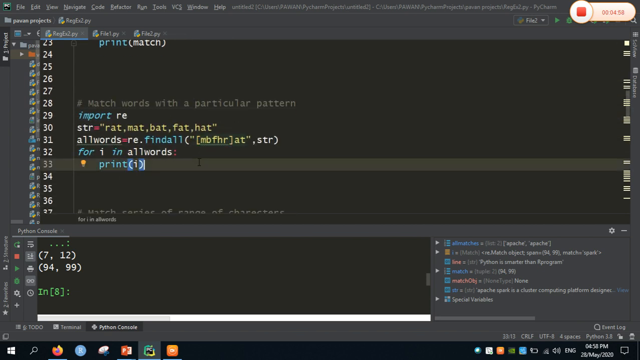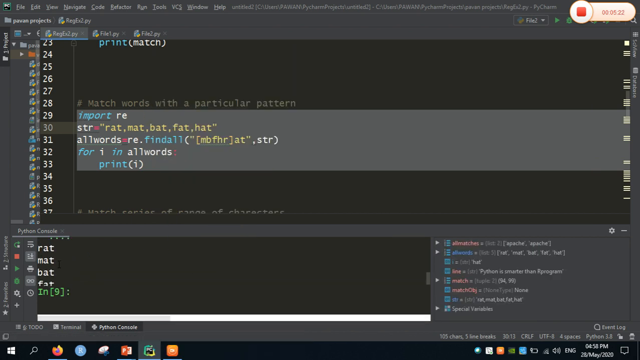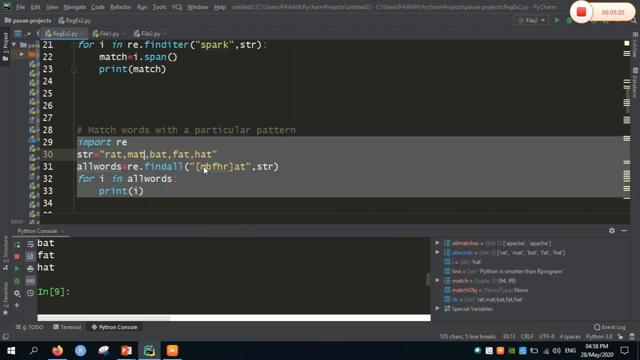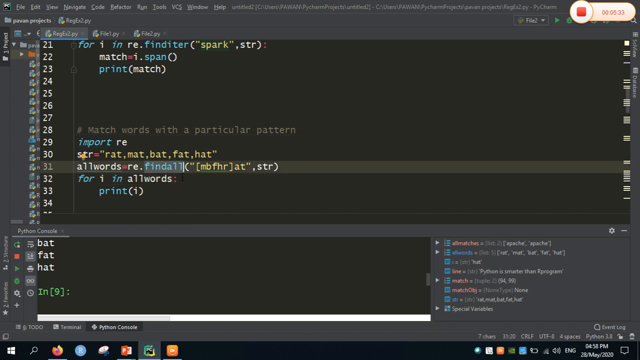Now how can we match the words with a particular pattern? Let us say for example, here I have taken a group of words, that is rat, mat, bat, fat and hat. Now I am going to find all the words which are starting from R, M, B, F, H, or we can even change the order, that is M, B, F, H and R. So here I am passing a pattern which will be ending with AT. So for all the words I will be printing the values. So rat, mat, bat, fat and hat. So whatever the order we pass here, Python will find the words of certain patterns using a method called findall. The findall method finds all the particular patterns in the given expression.